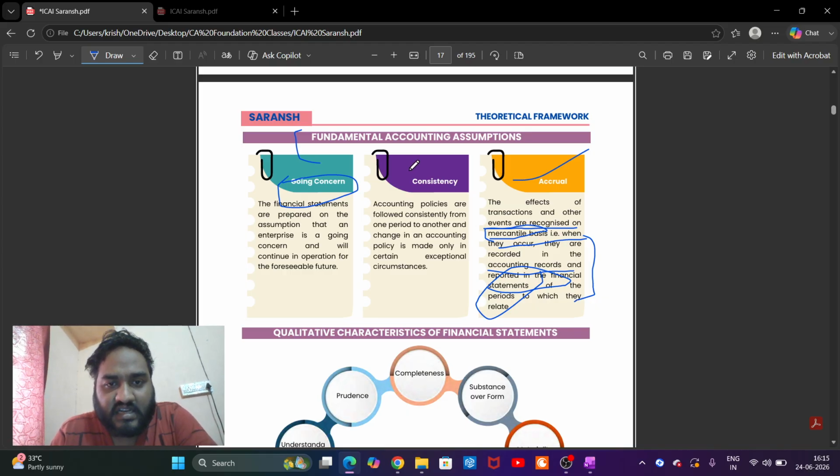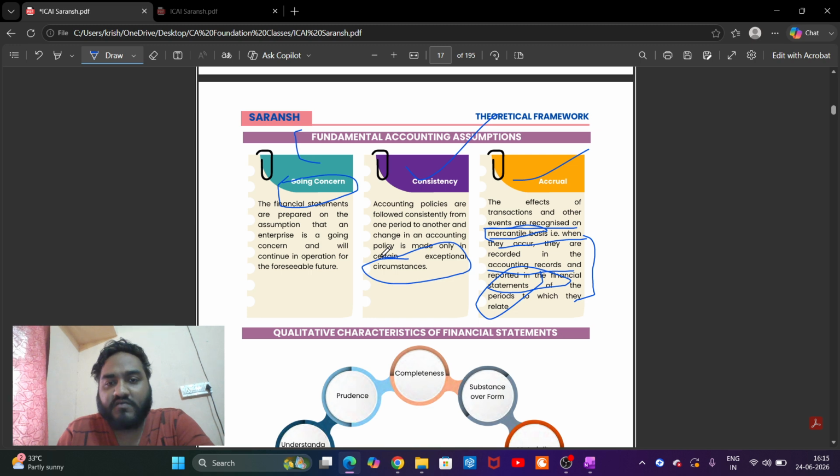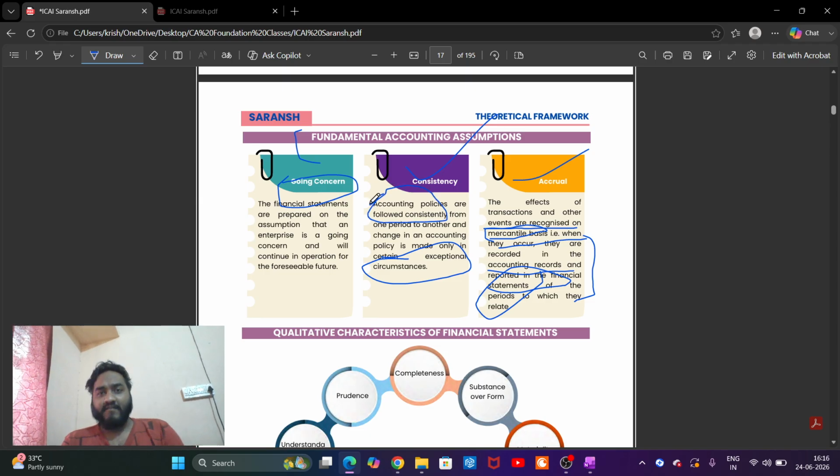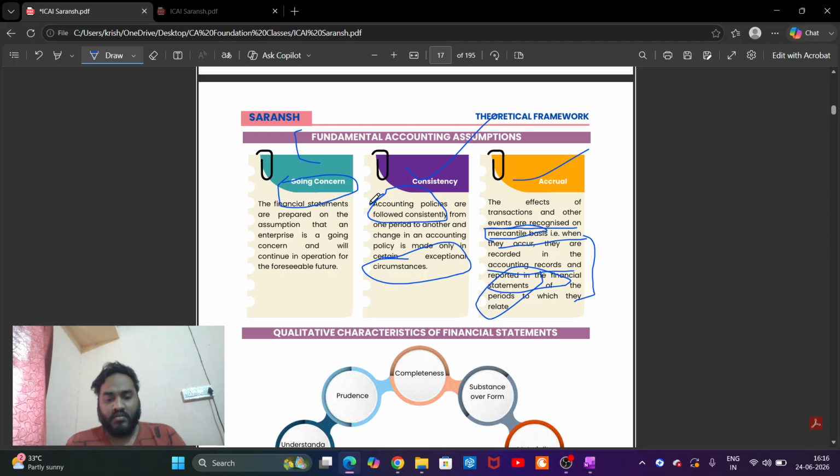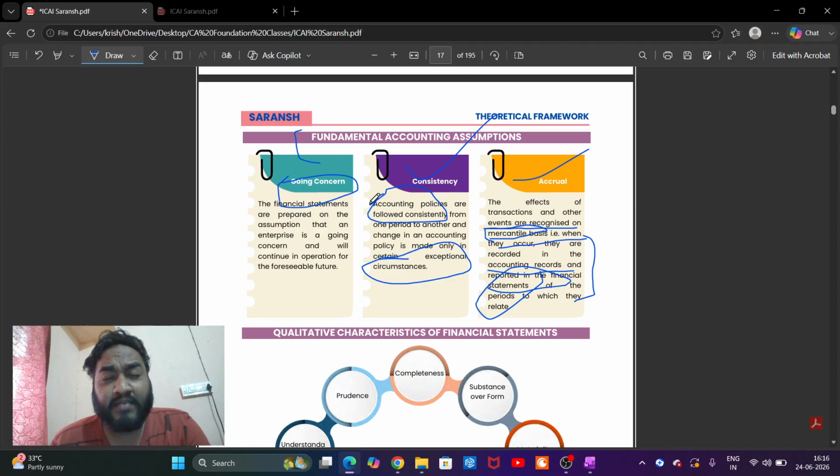Consistency. All accounting policies are followed consistently from one period to another period, and changes in accounting policies are to be made only under exceptional circumstances. What is accounting policy? I'll talk about this later. I can explain, but it is kind of lengthy. For example, there are fixed assets in the balance sheet, right? Like building, furniture, plant, property, equipment.